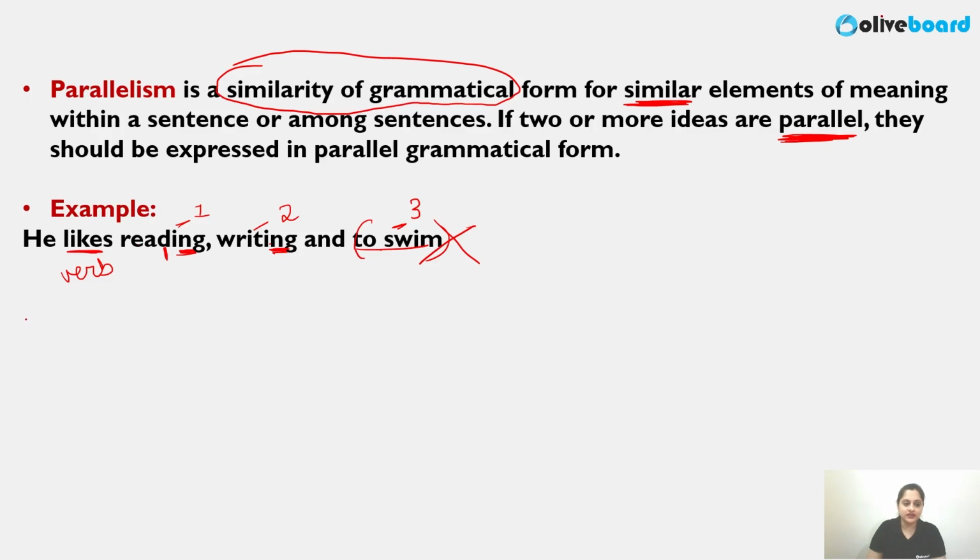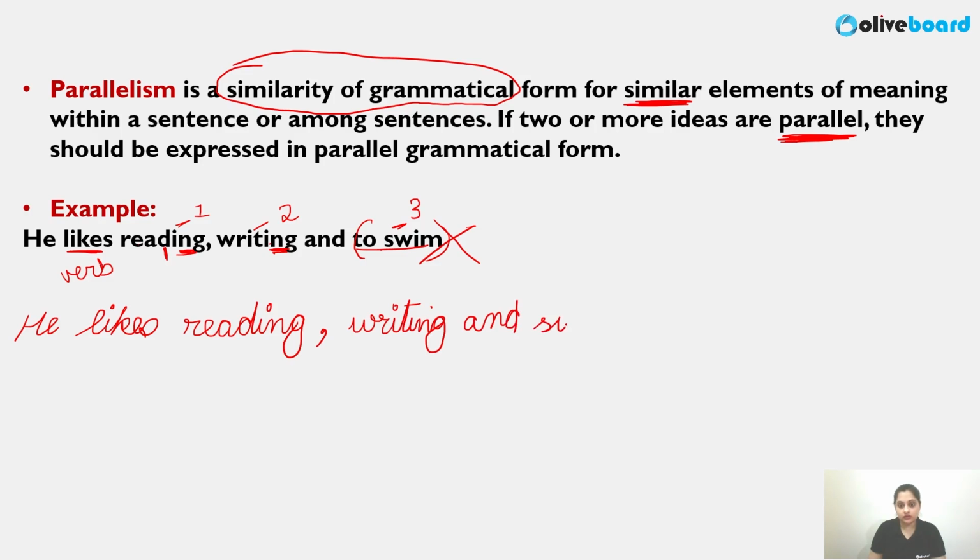So how will you correct it? You can say he likes reading, writing and swimming. Now the third activity, swimming, also has to be in the same ing form. This makes your sentence totally correct. Or you can correct it in another way. This is a very simple example which I'm giving for all of you to understand.